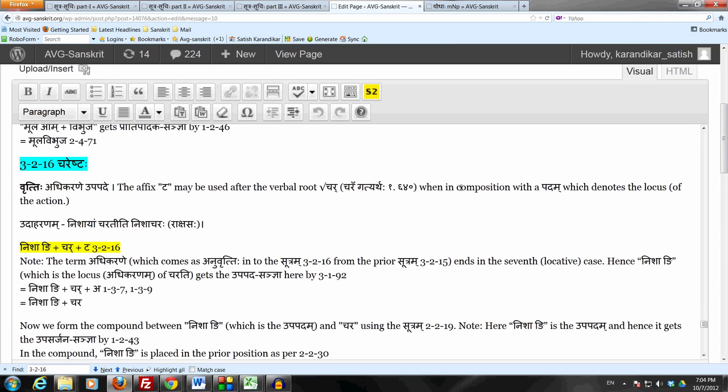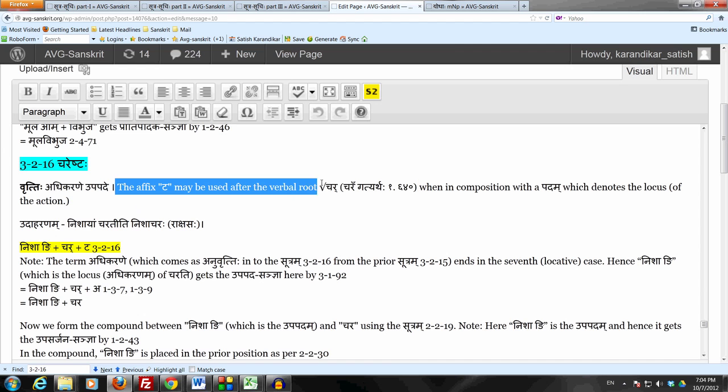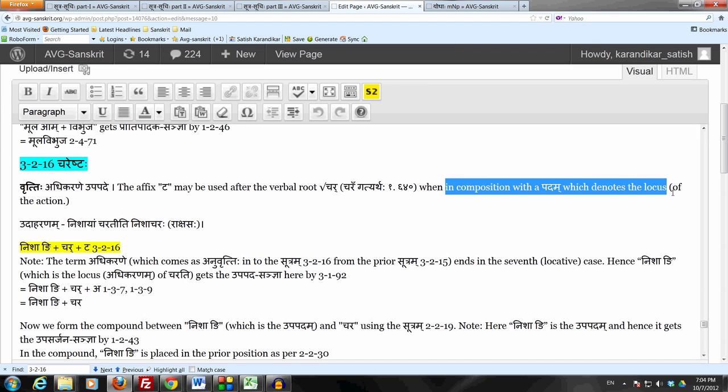So that's one thing which is different here: this affix ta may be used following the dhatu char, but only under the condition that we have an upapadam, which is the adhikaranam, the locus of the action, the time or place at which the action takes place. So that is the condition here.